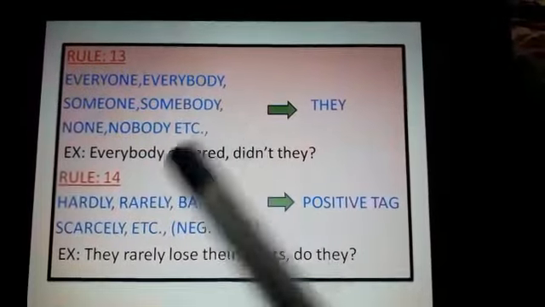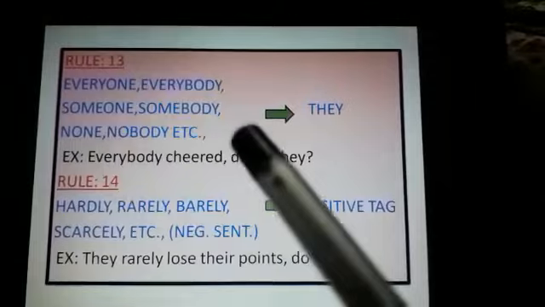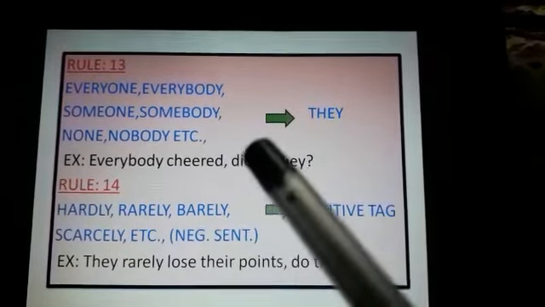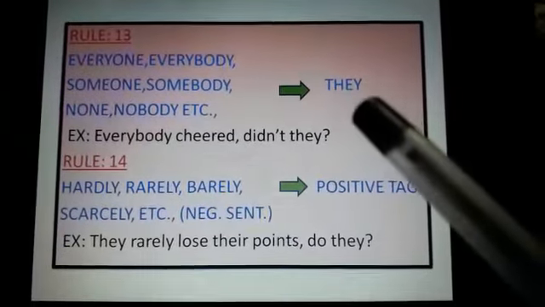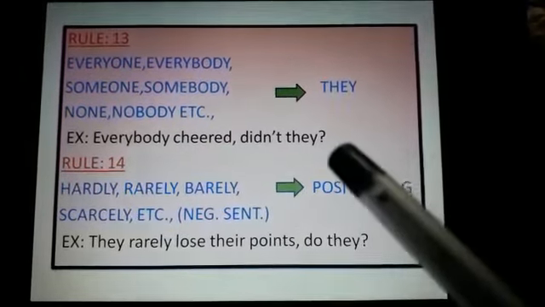Then rule 13: if the sentence starts with everyone, everybody, someone, somebody, none, nobody, etc., then you have to use they in the question tag. Example: everybody cheered, didn't they?